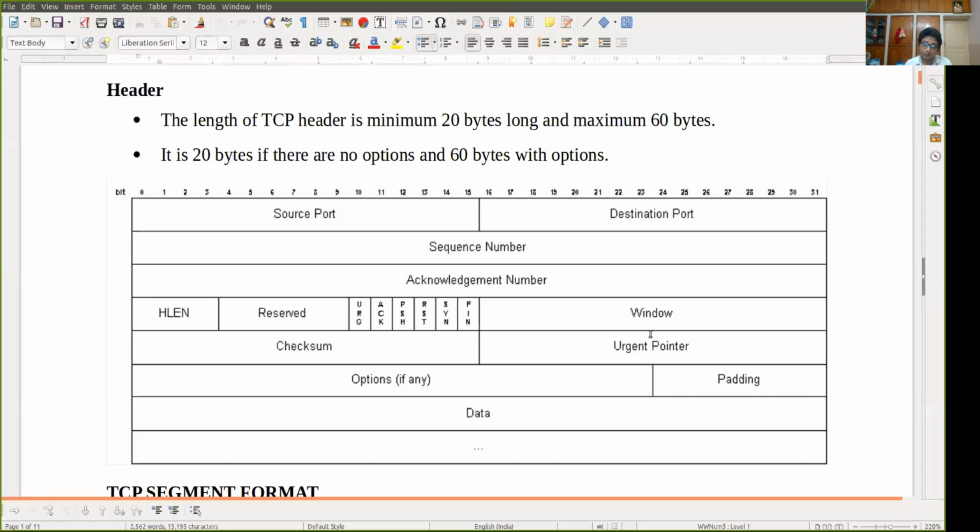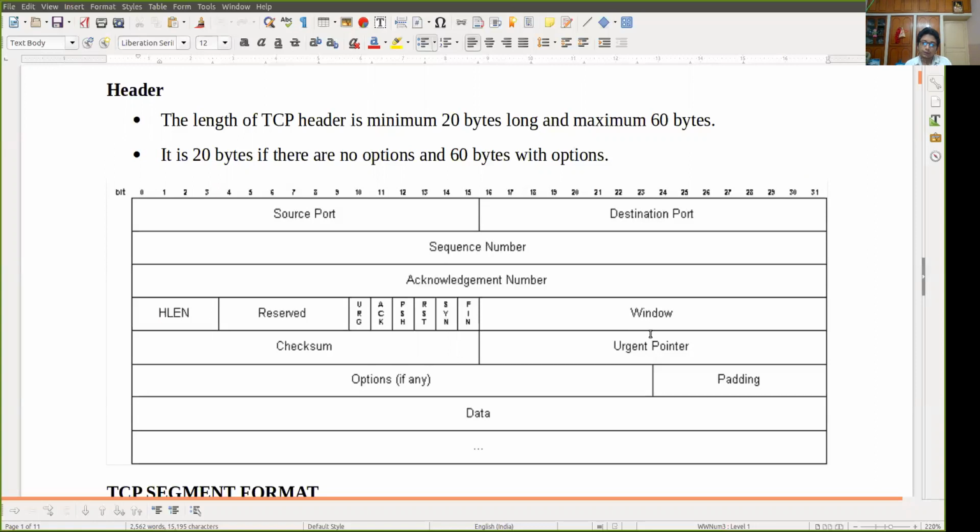Some fields are reserved bits. Then there are some flag bits like urgent pointer, acknowledgement, push, reset, SYN bit, and FIN bit. The SYN and FIN bits are used in connection establishment and connection release.